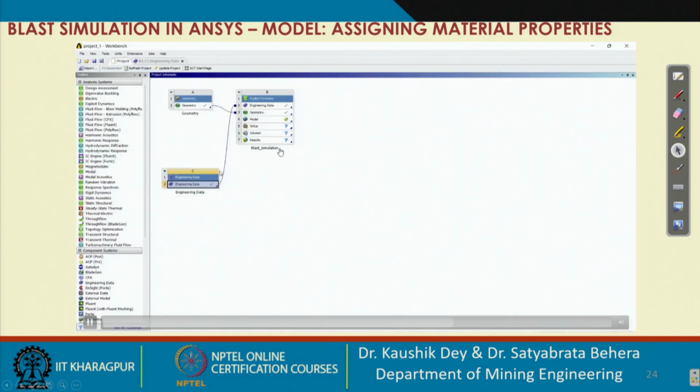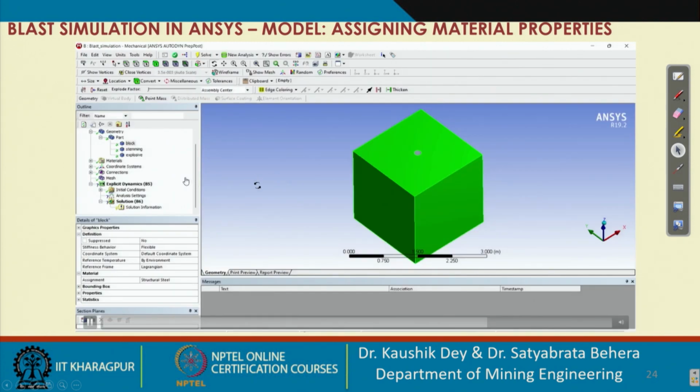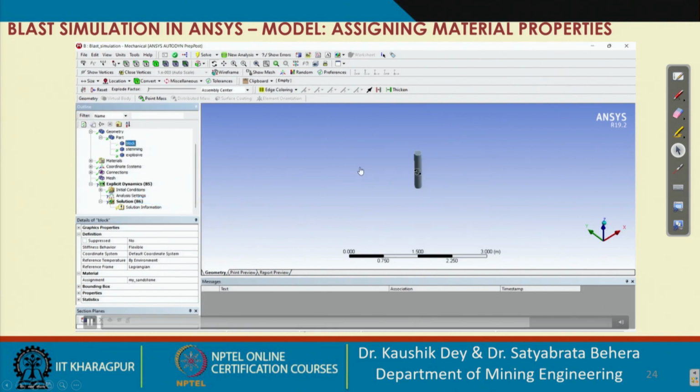After adding those properties, see this symbol is showing, that means it is not updated. You have to update that system, so that whatever engineering data we have added will come to this mechanical section. Now you can check here, the sandstone is showing. You can add that to the block.